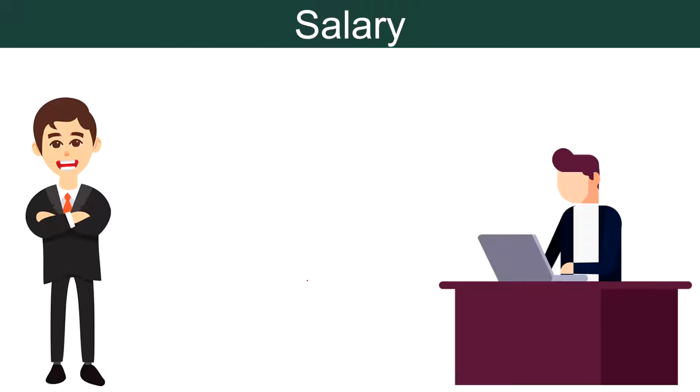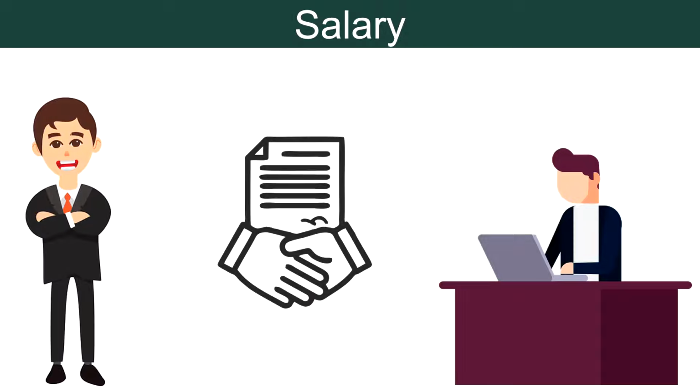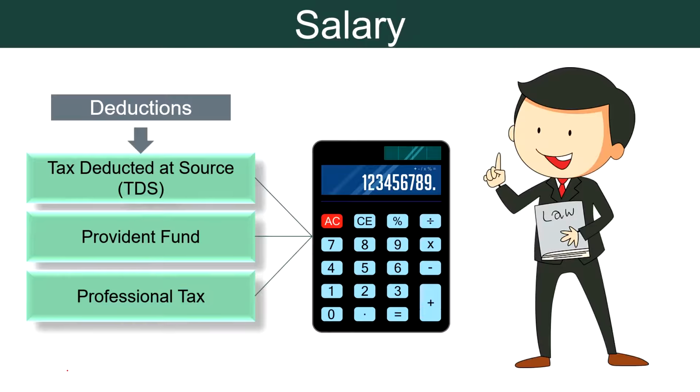Generally, salary is paid on a monthly basis, but there are some employers who pay salaries weekly, fortnightly, or even annually. Basically, the frequency and amount is mentioned in the employment contract itself. In a nutshell, salary is paid to the clerical and managerial personnel. Further, it is paid after calculating necessary deductions.